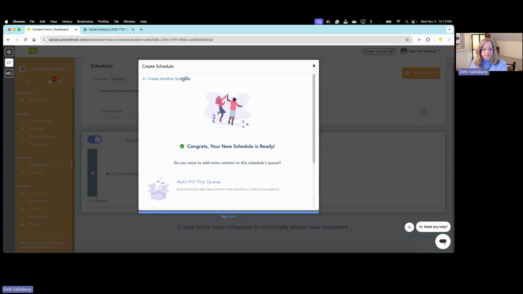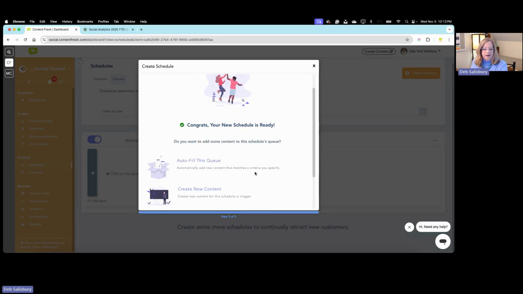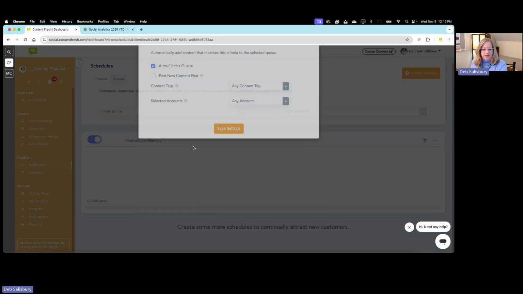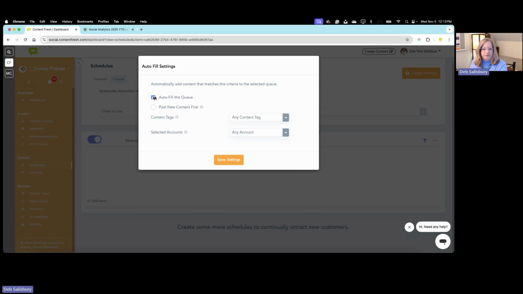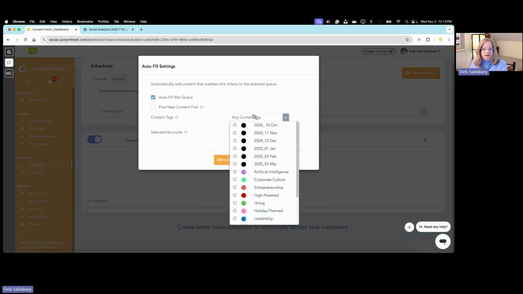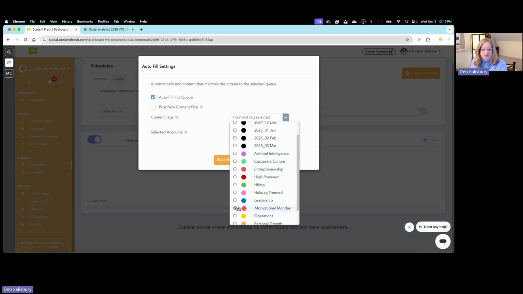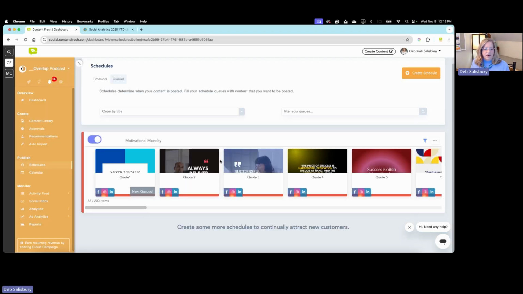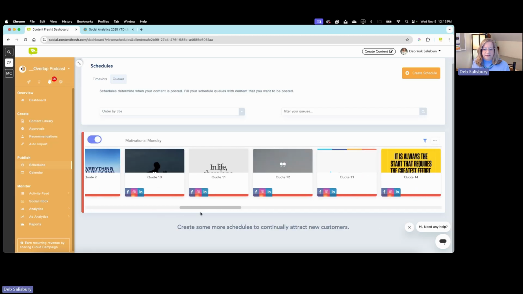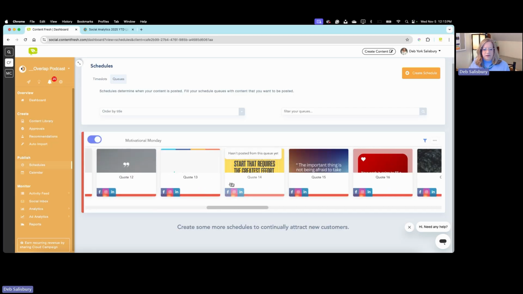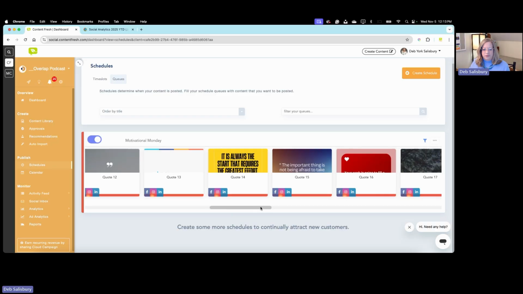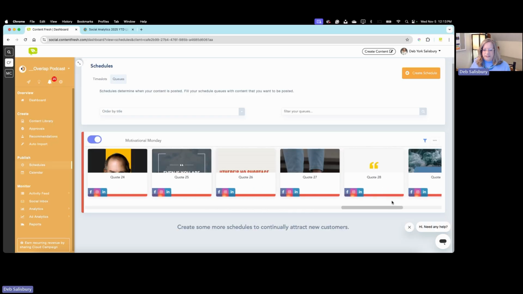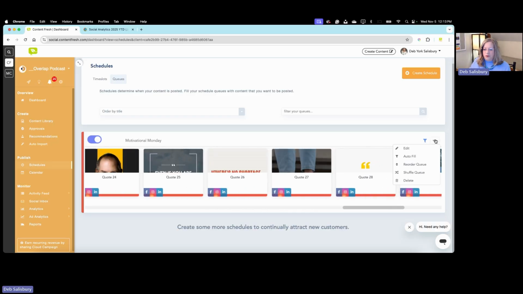and we're going to create this schedule. It gives us this window here where we can autofill this queue. And in this case, we are going to autofill this queue because we've got a content tag that we can choose. So watch how this works. Save the settings. It automatically pulled in our 32 items, and here they all are. Looking at this, you can see that we had them numbered, so it pulled them all in order. That is a good thing sometimes, and sometimes we want to mix it up.